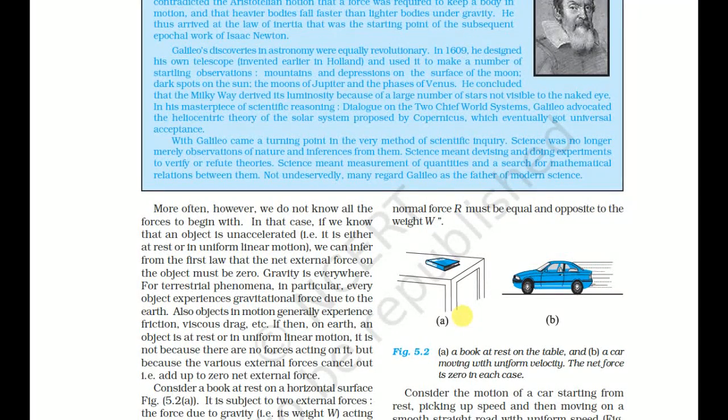If, then, on earth an object is at rest or in uniform linear motion, it is not because there are no forces acting on it, but because the various external forces cancel out and add up to zero net external force. So consider a book at rest on a horizontal surface. See here.